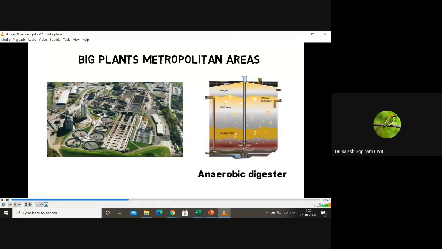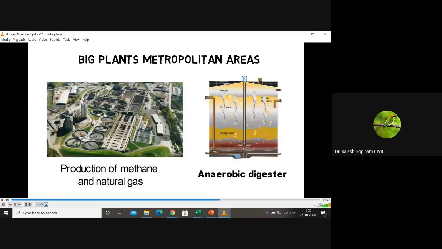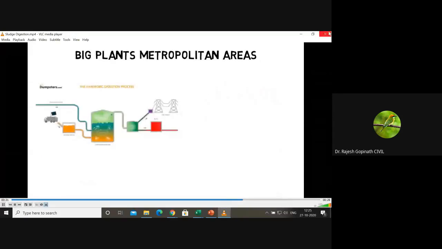In anaerobic digesters, microorganisms break down the organic matter in the sludge and convert parts of it to methane and natural gas. The gas is then burned to either generate electricity.